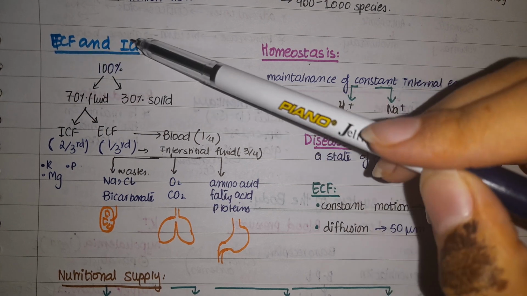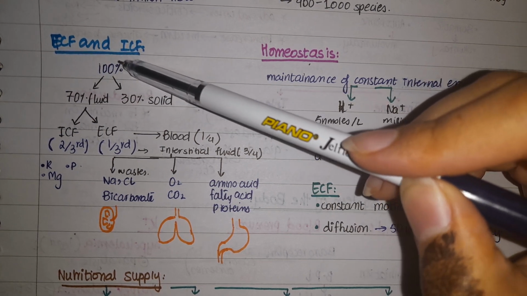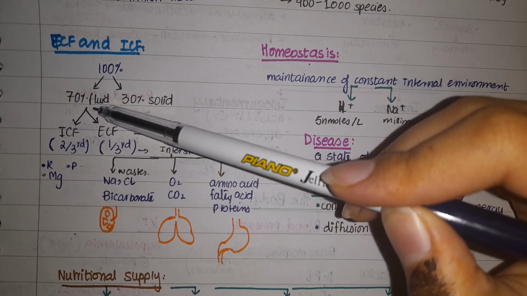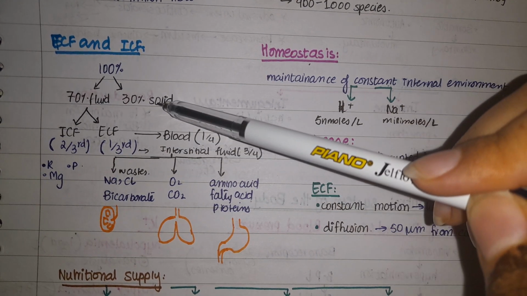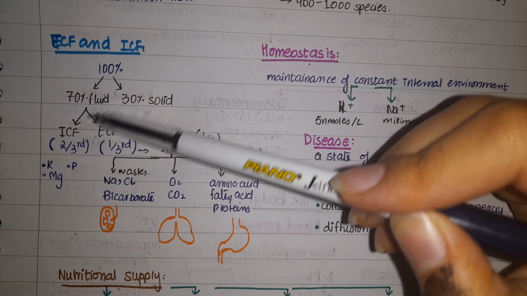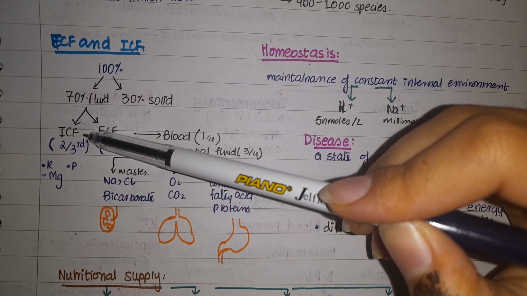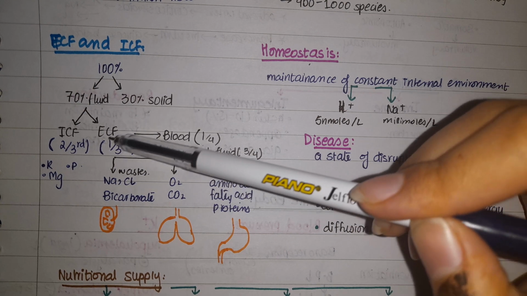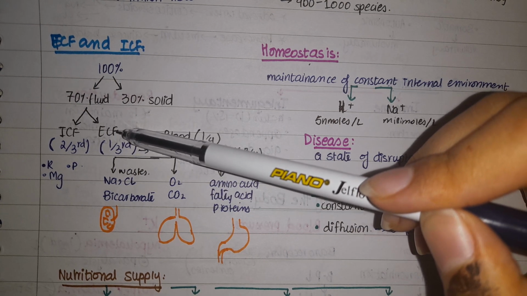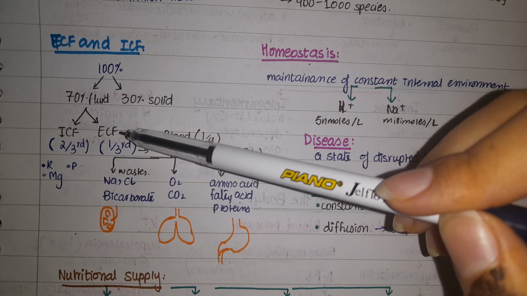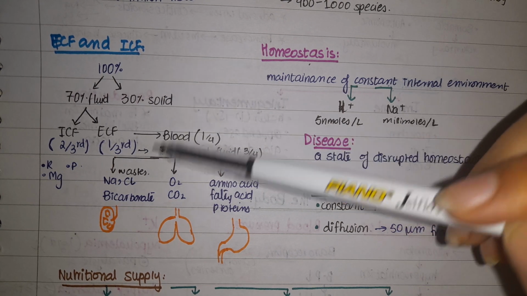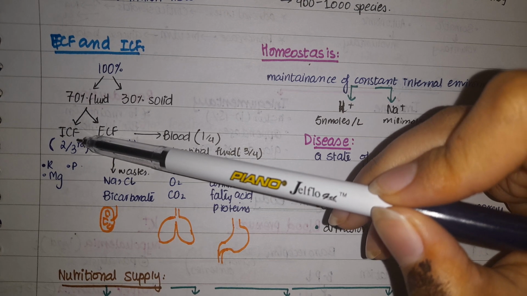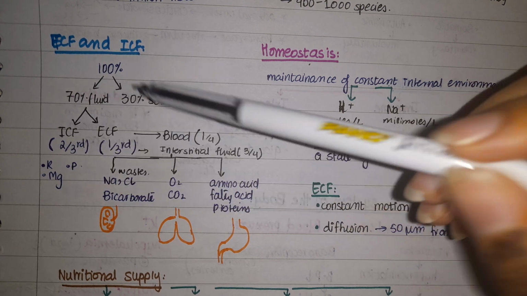So we have extracellular fluid and intracellular fluid. Now consider that we have 100% of your body. From the 100%, 70% is fluid and 30% is solid. From the 70% fluid, intracellular fluid, which is inside the cell, is 2/3, and extracellular fluid, which is outside the cell, is 1/3. So extracellular fluid has sodium, chloride, bicarbonate, and nitrogen, etc., or nutrients. Whereas the intracellular fluid has potassium, phosphate, and magnesium.